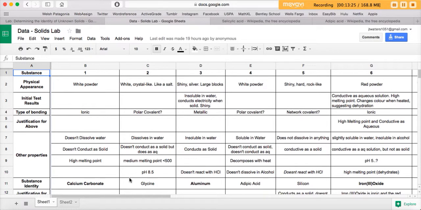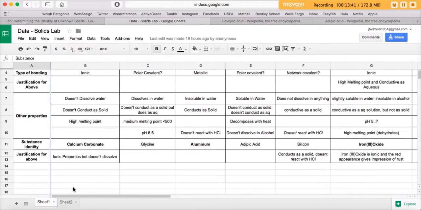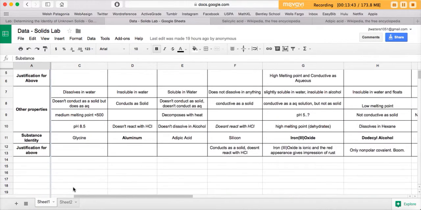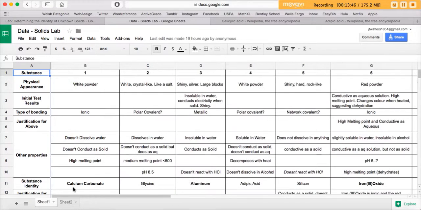The only issue here is that we really don't know what the pH of this one is, but the fact that it doesn't dissolve in water is indicative of the fact that it's probably calcium carbonate, which does not dissolve in water necessarily.